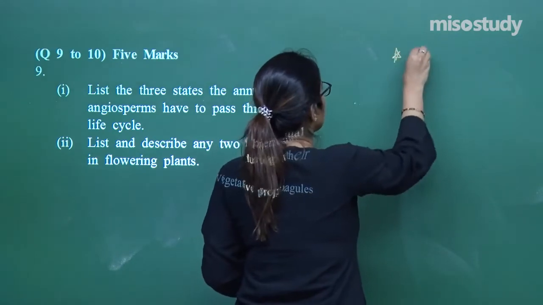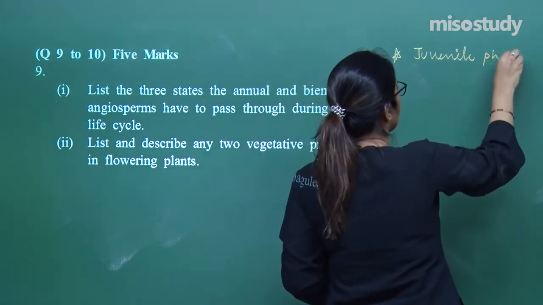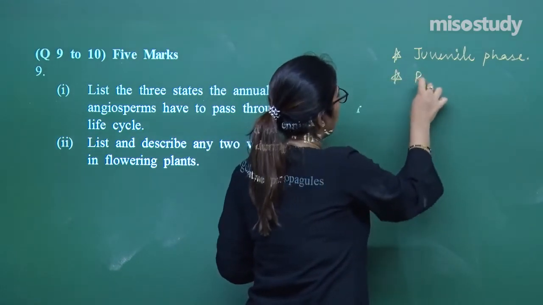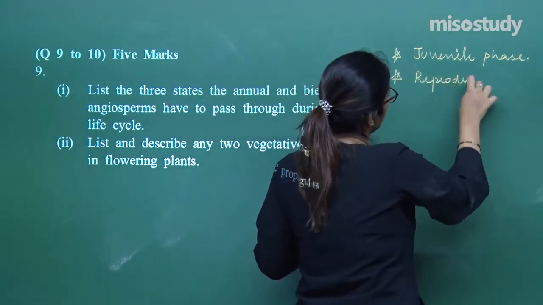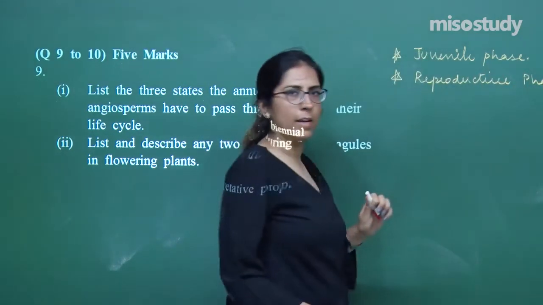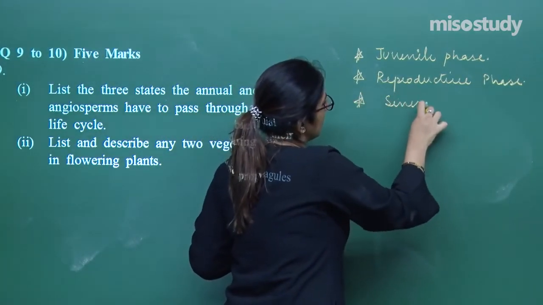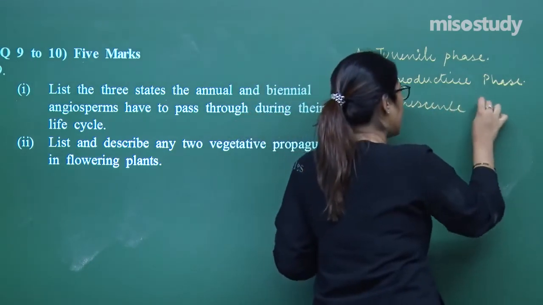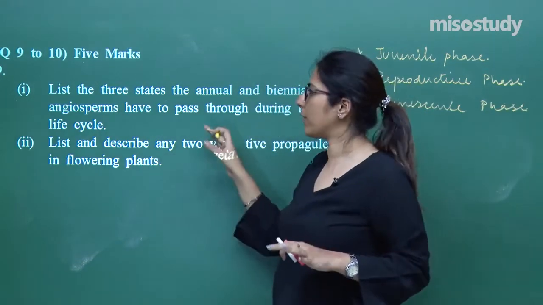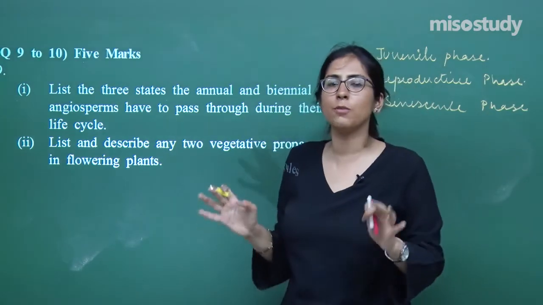There are different phases. The first phase is termed as a juvenile phase. After that, there is a reproductive phase. Right? After that, you can take an example. After that, the next phase is a senescent phase. Right? All these we have studied in the session, so I am not explaining this right now. So all these phases they are asking, and because it is of 5 marks, you have to explain each of these phases one by one.